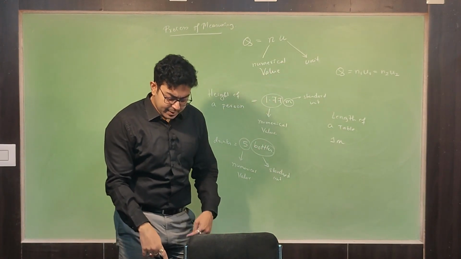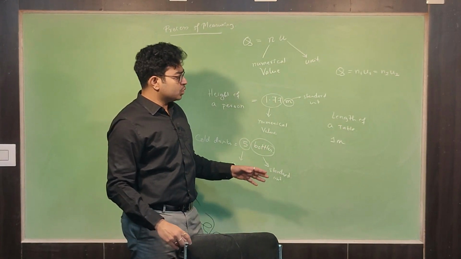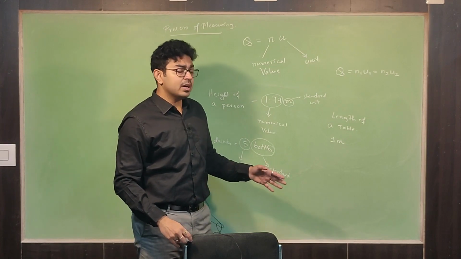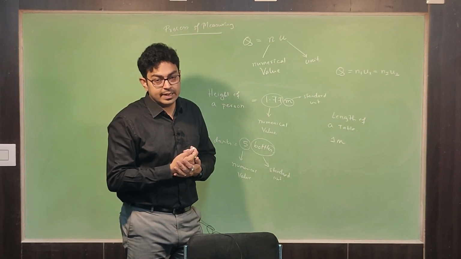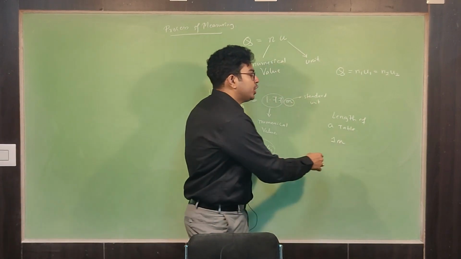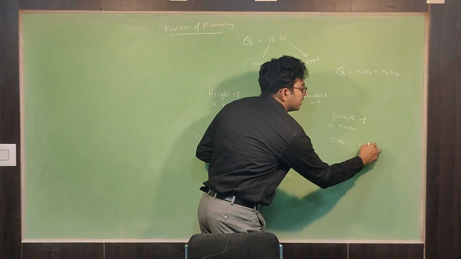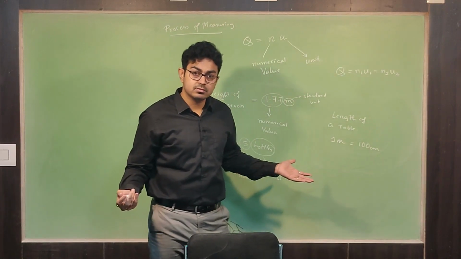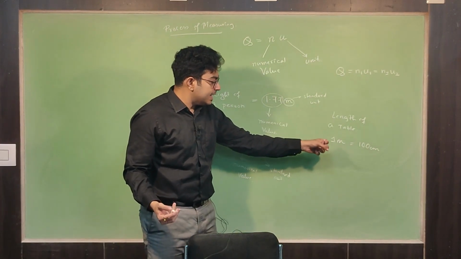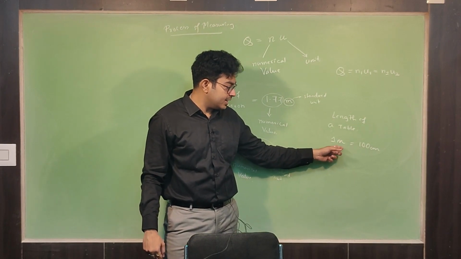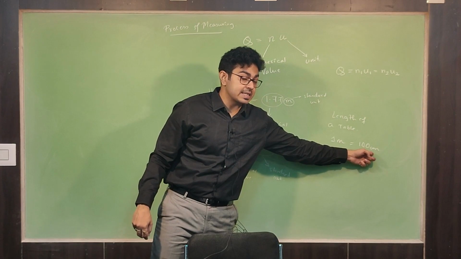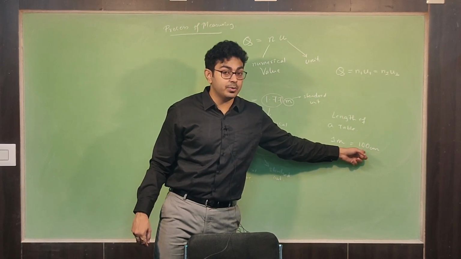And you are saying, sir, it's not 1 meter, it's all right, but you are asking the carpenter to make a 100 centimeter length table, right? So what do you think? 1 meter and 100 centimeter, these two are the same quantity, right? But see, here I have expressed it in meter, that's why the numerical value is different, and here I have expressed it in centimeter, that's why the numerical value is different.